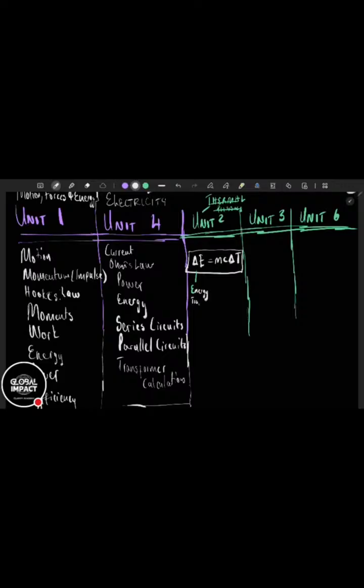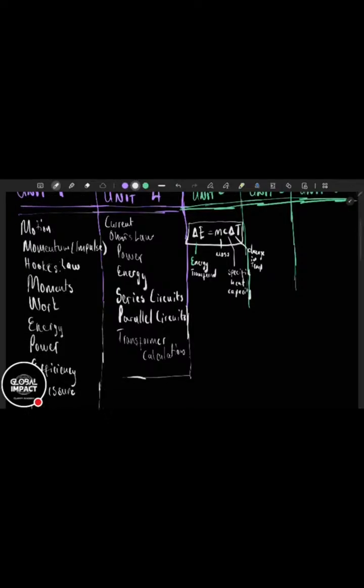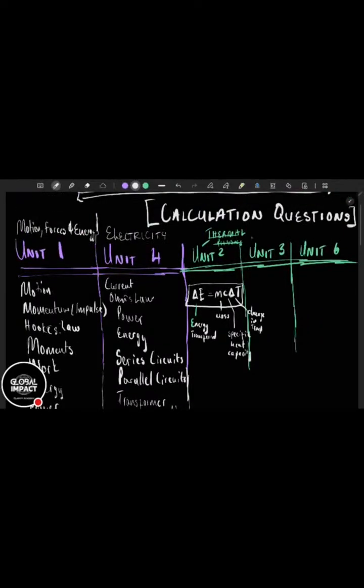So this is going to be the energy transferred. This is going to be the mass. This is going to be C, which is the specific heat capacity. Then delta T is going to be change in temperature. So this is going to be what we have: MC delta T. Then unit 3 is about waves.